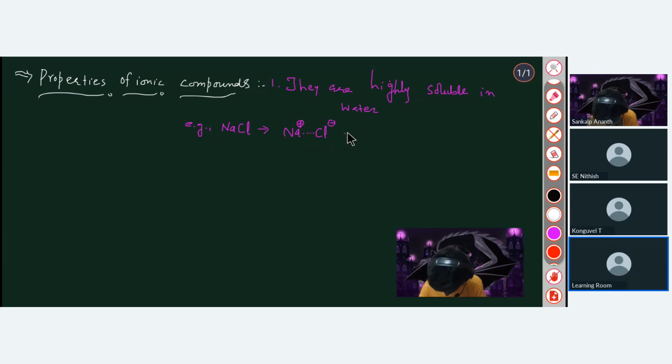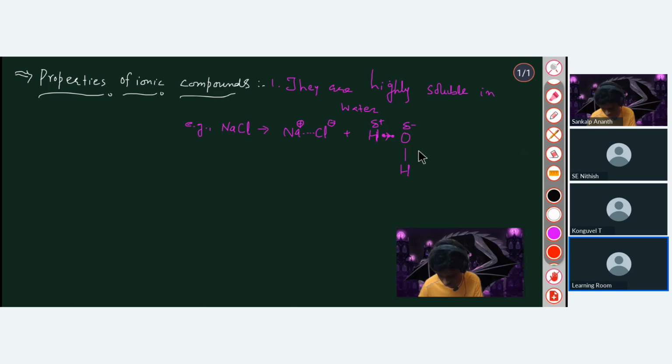So when you put it in water, a water molecule also has polar nature. It is also a polar solvent. This is very important to be noted down, that water is a polar solvent, because oxygen is more electronegative. Electronegative means that it attracts the bonded electrons towards itself. Because of this, there is some slight negative charge on the oxygen, represented by del negative, and there is some slight positive charge on the hydrogen, represented by del positive.